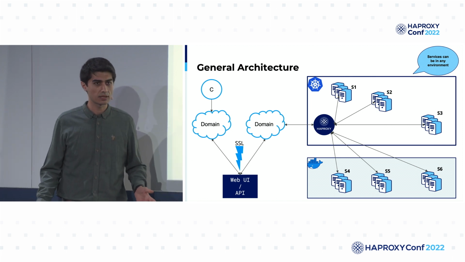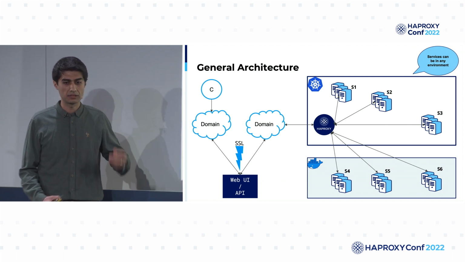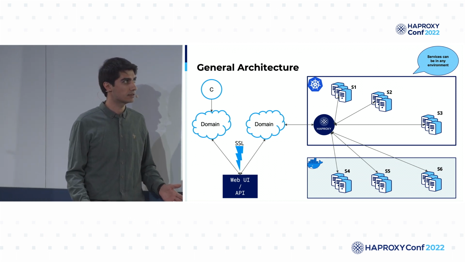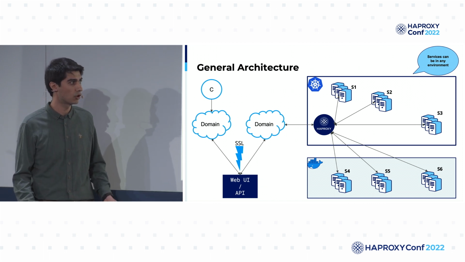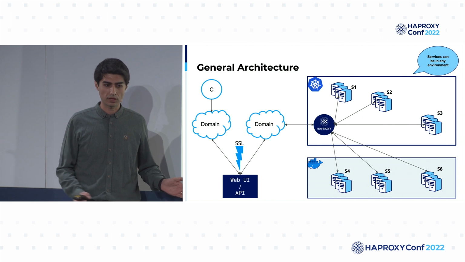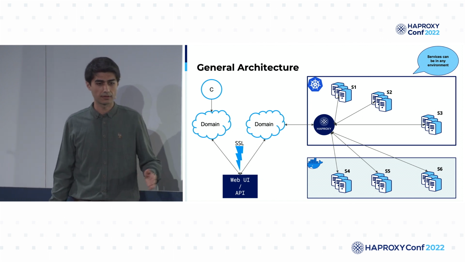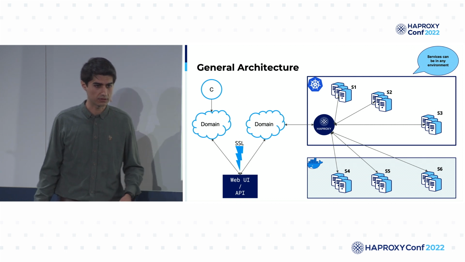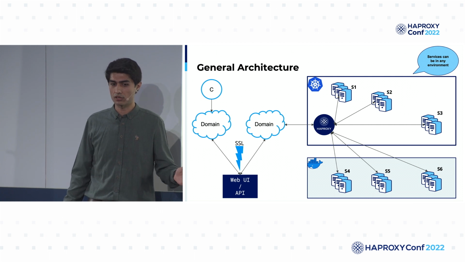And we will only use single SSL and single domain to reach all of our services. Because in our days, like microservice architecture or in machine learning, in data systems, we have lots of services doing lots of different jobs. So they can be running on, again, Docker, and this architecture will provide a solution to achieve it. So how will we reach from a single entry point to each of our services?